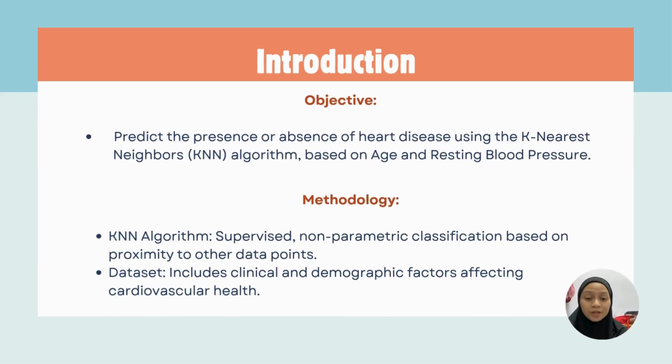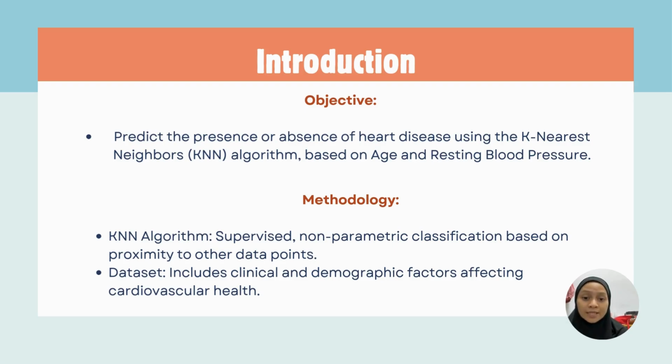The primary objective of this experiment is to develop a model that can predict the presence or absence of heart disease based on two selected features, which are age and resting blood pressure. This is achieved by applying the KNN algorithm to a comprehensive data set that includes multiple health-related attributes with a specific focus on clinical and demographic data.